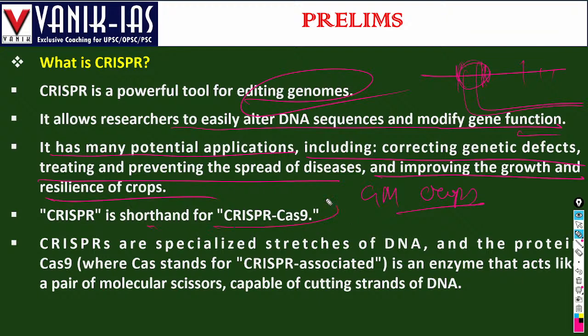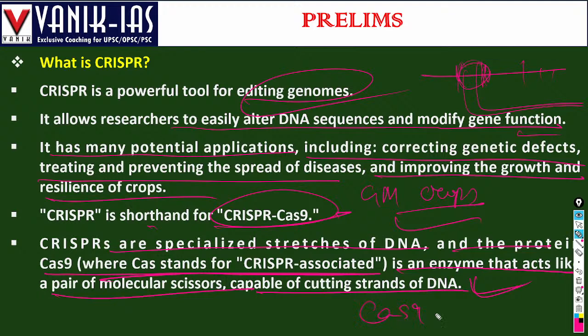CRISPR stands for CRISPR-Cas9. What is this? CRISPR are specialized structures of DNA, and Cas9 is the protein, the CRISPR associated enzyme, which acts like a pair of molecular scissors capable of cutting strands of DNA. So this CRISPR technology can cut the DNA strands by the Cas9 protein, the Cas9 enzyme.